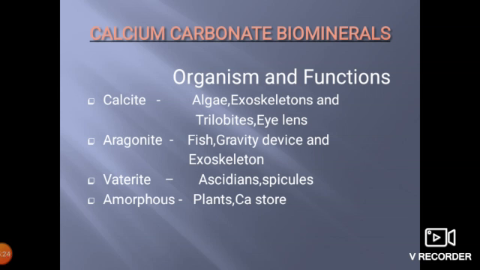Aragonite is present in fishes, with the function of gravity device and exoskeleton. Vaterite is present in ascidians, with the function of spicules. The fourth mineral, amorphous, is present in plants, and its main function is the storage of calcium. These are the organisms and functions of calcium carbonate biominerals.